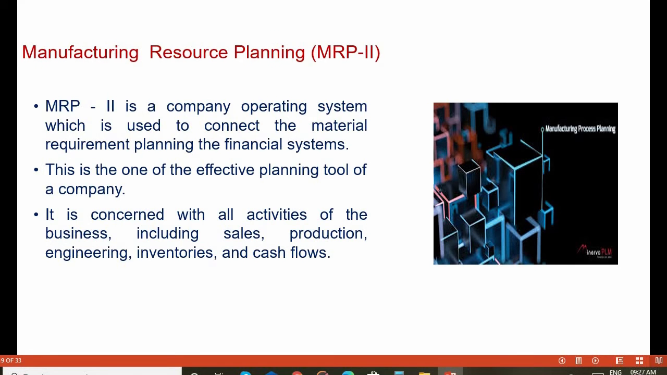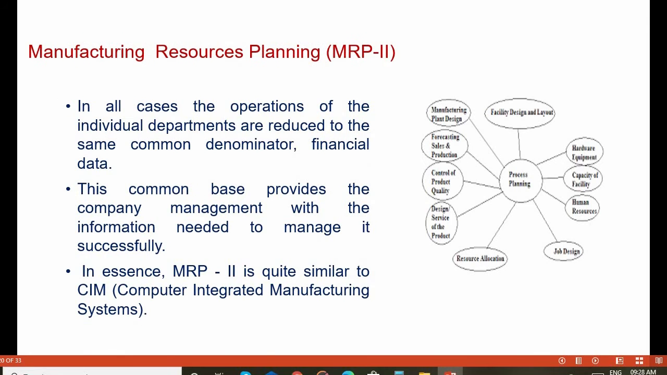Next we will go for manufacturing resource planning, called MRP2. MRP2 is a company operating system which is used to connect the material requirement planning and the financial systems. This is one of the effective planning tools in the company for manufacturing resource planning. It concerns all activities of the business, including sales, production, engineering, inventories, cash flows, and so on. In all cases, the operations of the individual departments are reduced to the same common denominator, financial data.